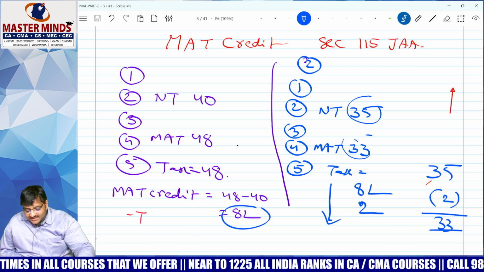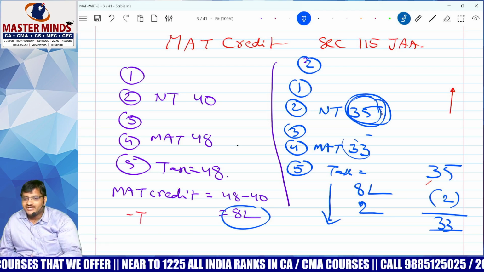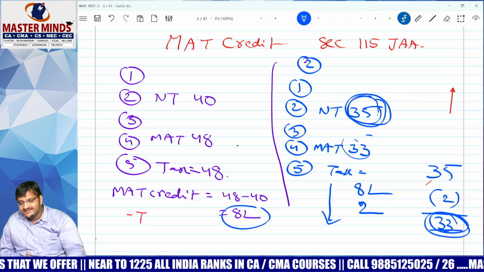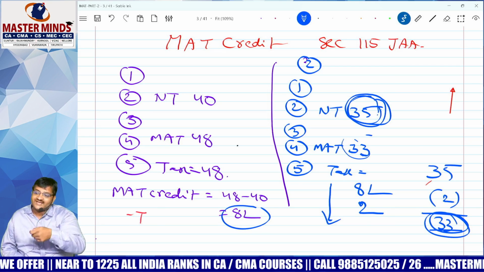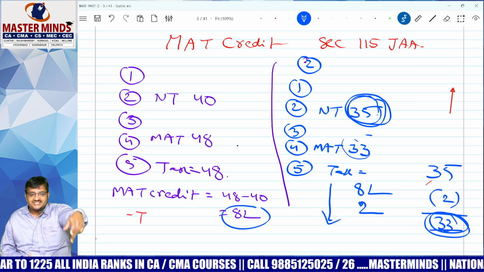Therefore, they will say, thank God I am in normal tax. Whenever you are in normal tax, you know the advantage. You have to pay 35 lakhs, right? Yes. But no need to pay 35. How much do you have to pay? 33 only. The 2 lakh you can take from the Modi government. Correct? Yes. That is the intention of the lawmaker.